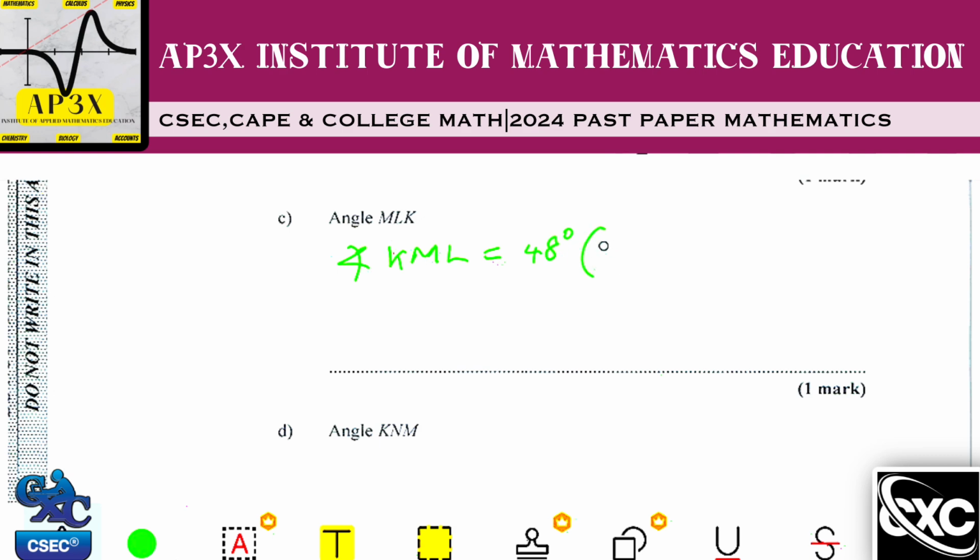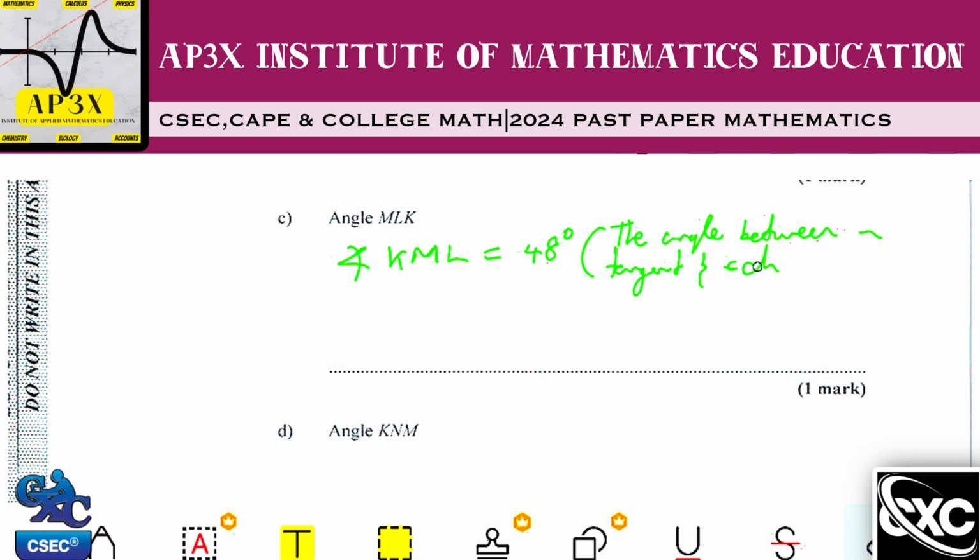And that reason is simply because the angle between a tangent and a chord, don't know what word it is that I just spelled, guys.